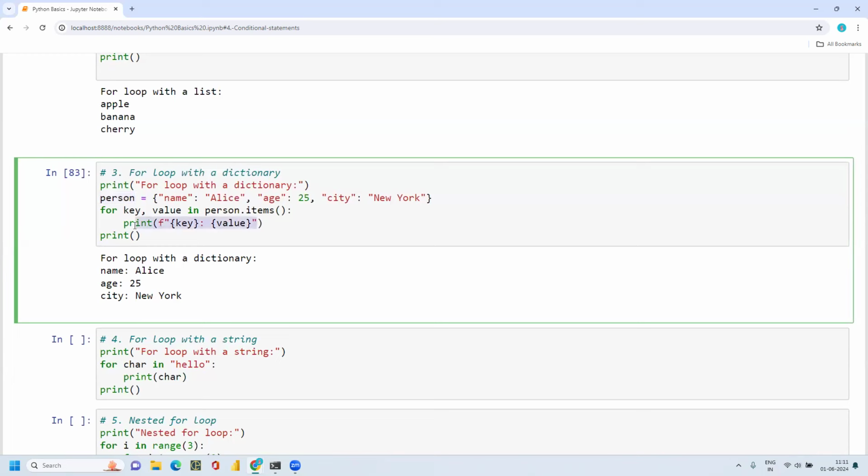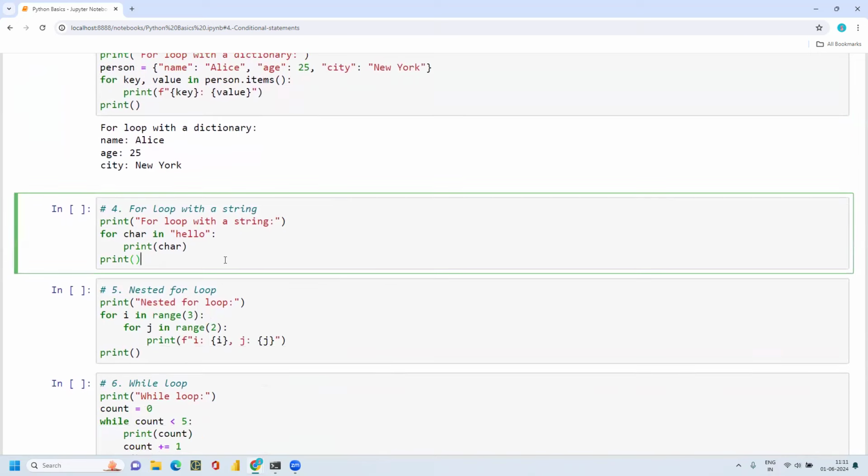You can read it element by element. First it will get the first element. Then this is the key and this is the value of that key. Then it will be printed, and the loop goes to the second one, then printed, third one, then it got printed. This is how you can apply a for loop to a dictionary.